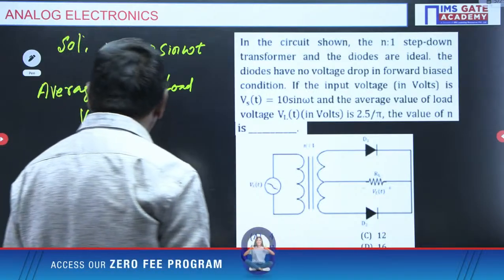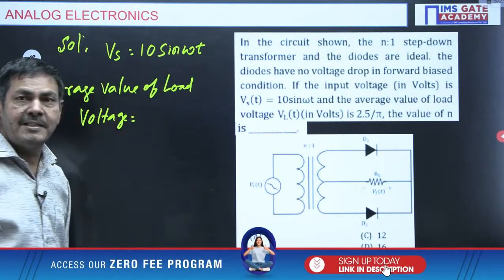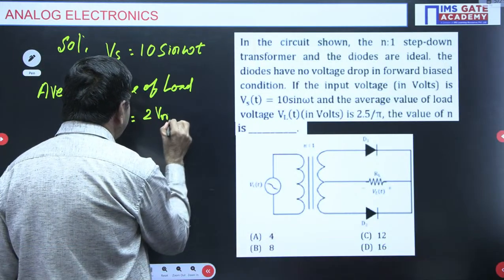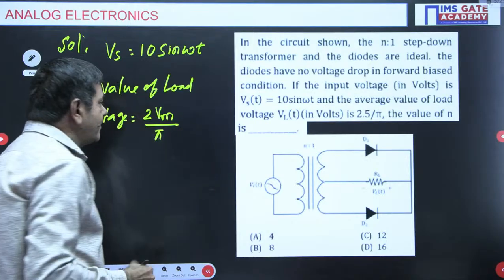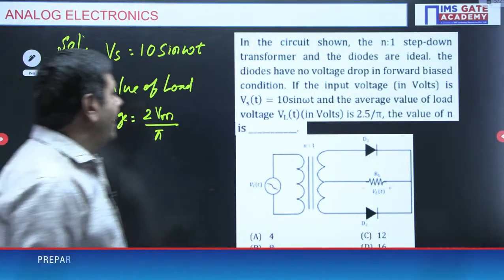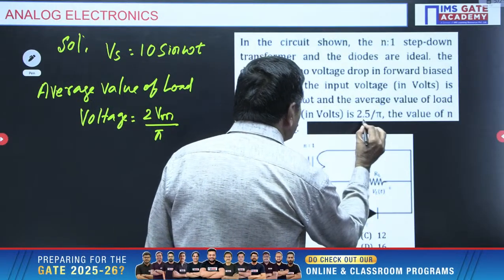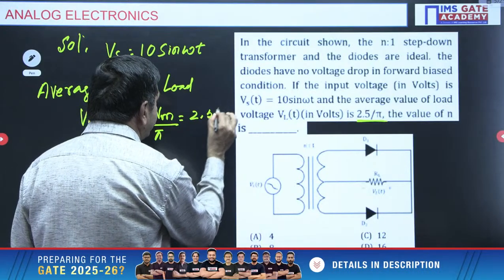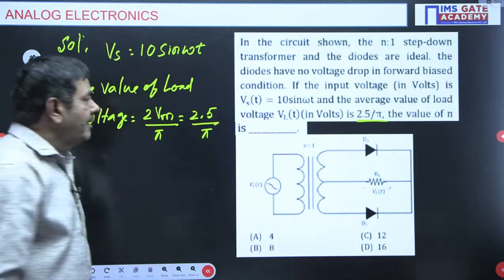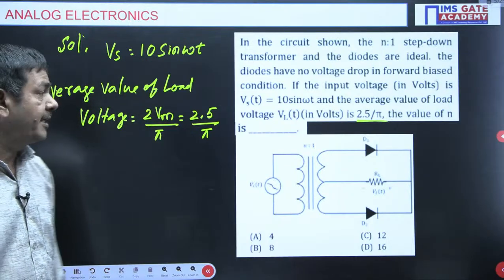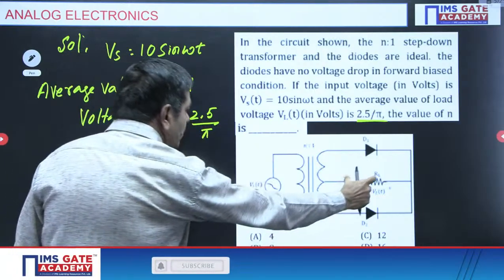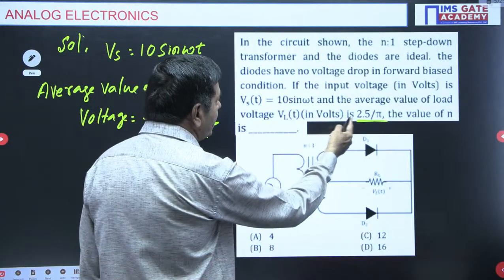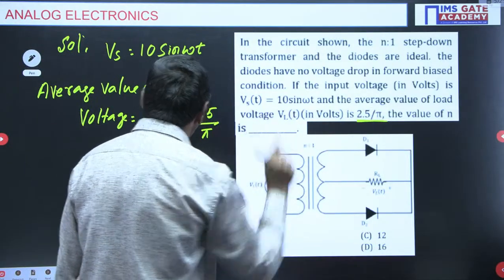For a full wave rectifier, what is the average value of the load voltage? Anybody? 2 Vm by pi, everybody knows. 2 Vm by pi is the average value of the load voltage, VDC equal to 2 Vm by pi. But the average value of the load voltage is also given as 2.5 by pi. So 2 Vm by pi is equal to 2.5 by pi. That also is taken here now.